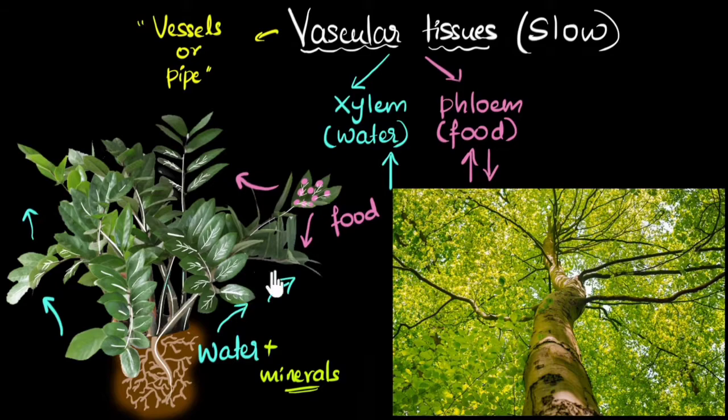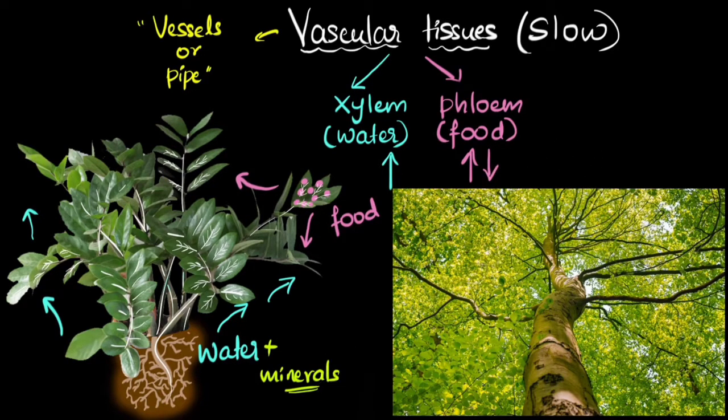But you know what? That's fine for them. The plants are saying, well, it's okay. We don't have a rush. We don't have to go anywhere. They have pretty low energy demands, and so they can easily survive with a very slow transport system. They don't need a pump. Unlike animals who have very high energy demands, and animals do need a pump. That's why we have a heart. Heart is our pump. But plants and trees, they don't need that. And as I said, we will look at how these things work without a pump in the future videos.